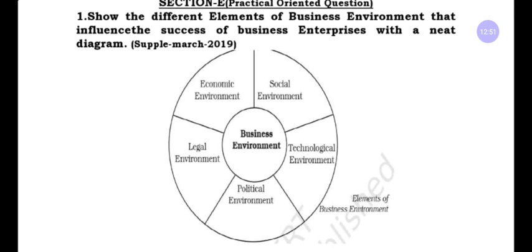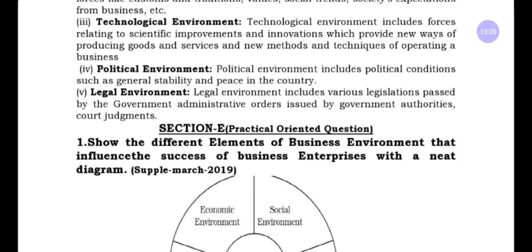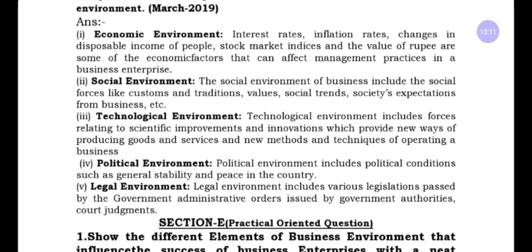PESTLE analysis. P stands for political environment, E for economic environment, S for social environment, T for technological environment, L for legal environment. These are the dimensions of business environment. Here they ask to explain the dimensions with examples.